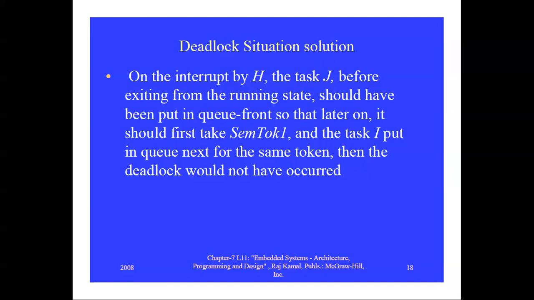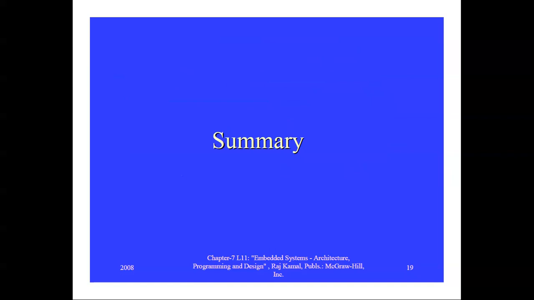So first J is put into the queue front, and then task I is put in the queue next. In the same way, the deadlock would not have occurred. So we are providing a queue, and the tasks are put in the queue in such an order that they are waiting. Okay, that's up to the priority inversion problem and deadlock situation.